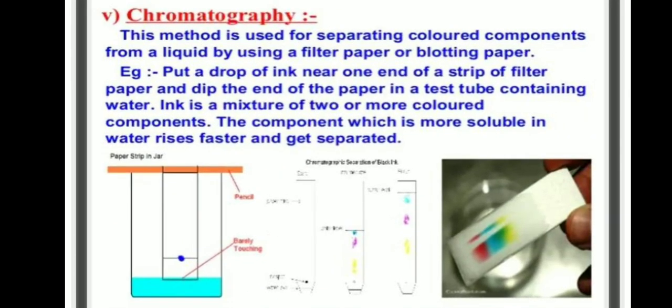So very important, another one, chromatography. This method is used for separating colored components from a liquid by using a filter paper. For example, put a drop of ink near one end of a strip of filter paper and dip the end of the paper in a test tube containing water. Ink is a mixture of two or more colored components. The component which is more soluble in water rises faster and gets separated.